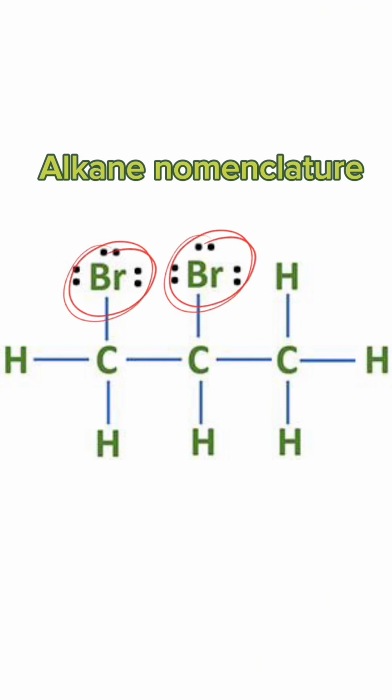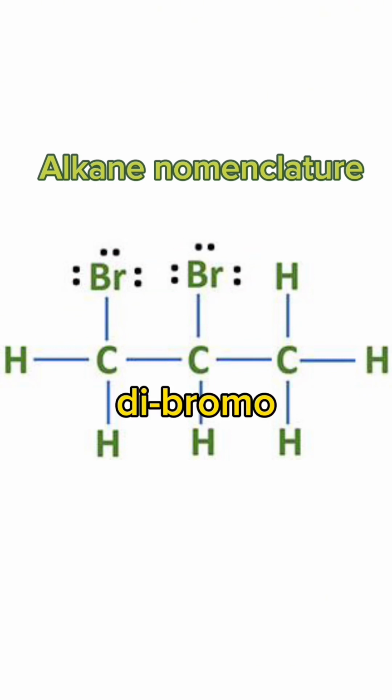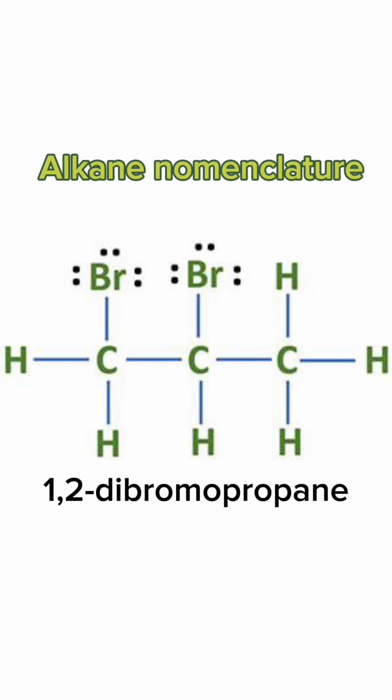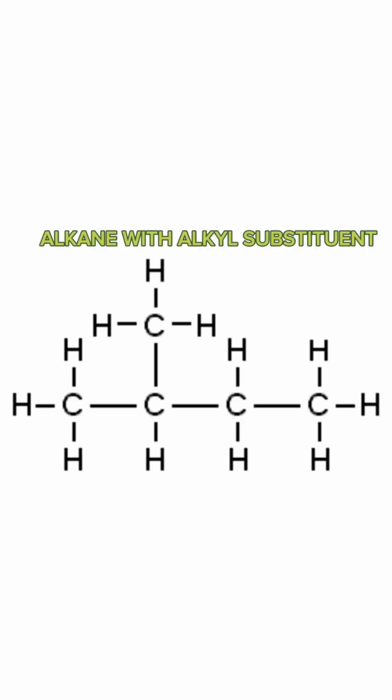How will you name this alkane? Since there are two bromines, we will say dibromo. We number again forward and backwards. For this we have 1-bromo and 2-bromo, so we name it as 1,2-dibromopropane. How will you name this one?